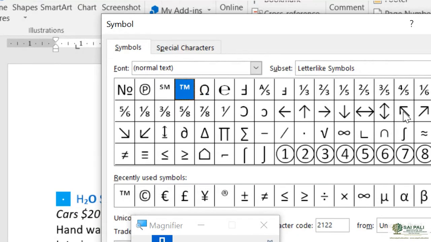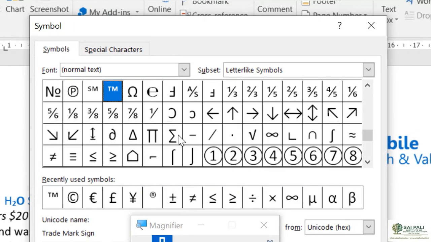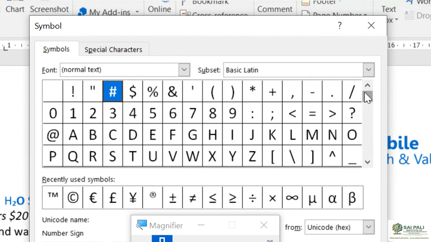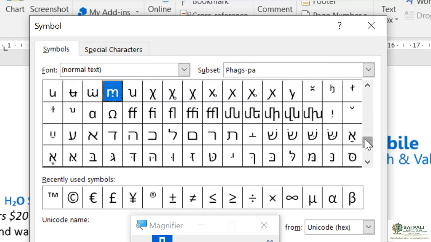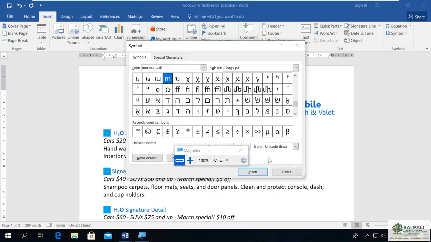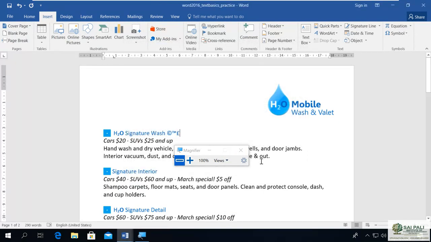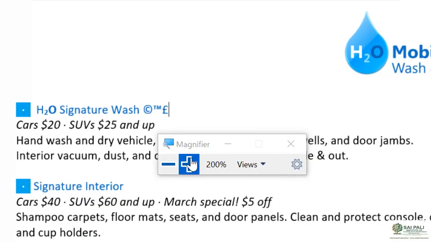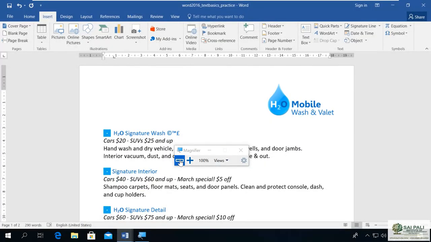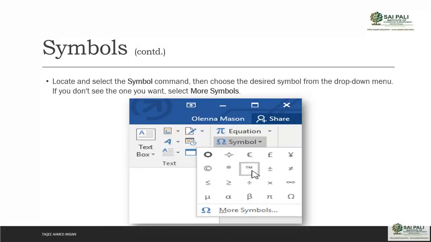There are lots of symbols which you can select. Just select the symbol and press Insert, and then it is inserted there. That is what symbols are for: when you are typing and making a document, you sometimes need those symbols.